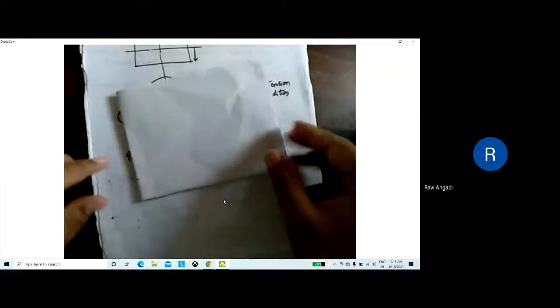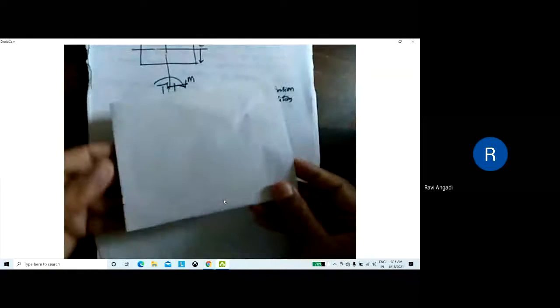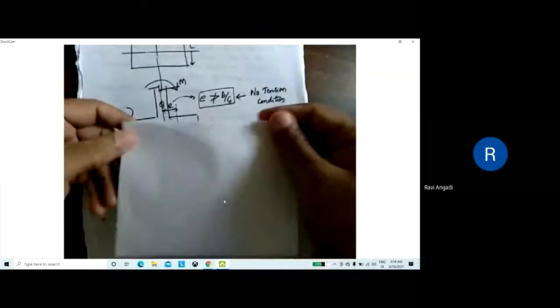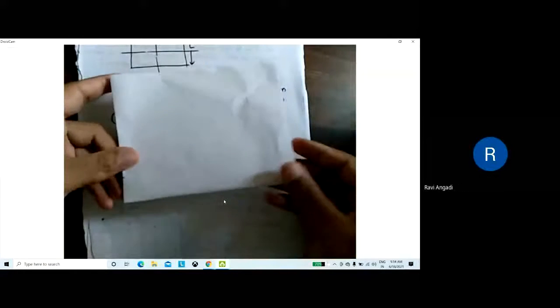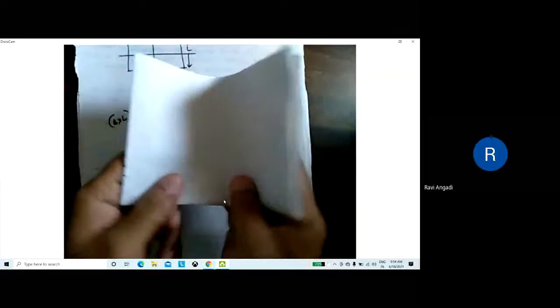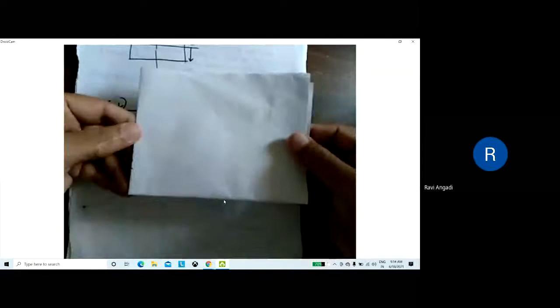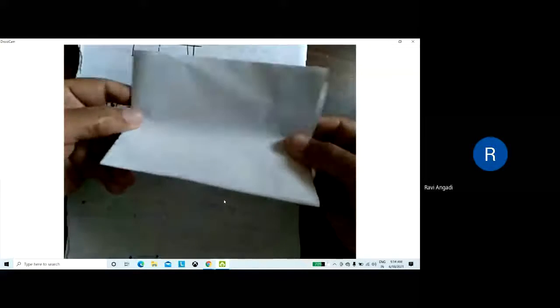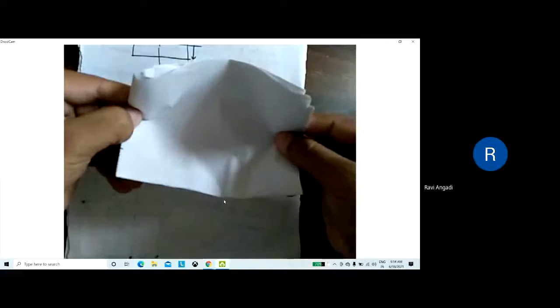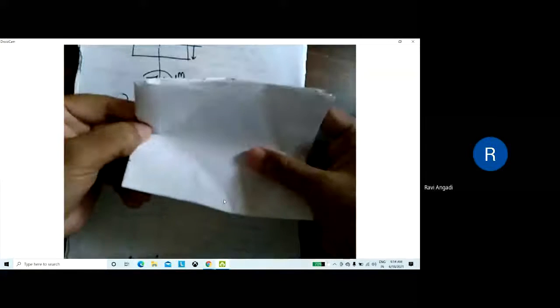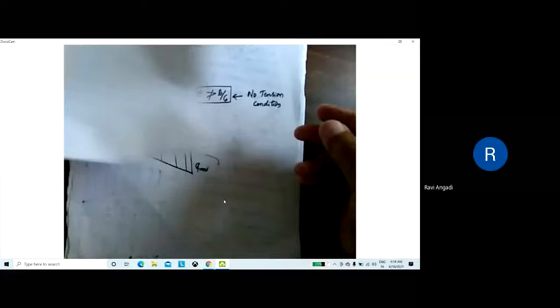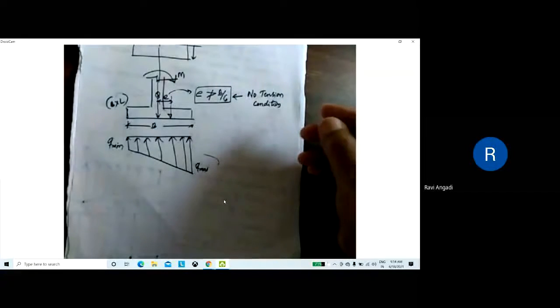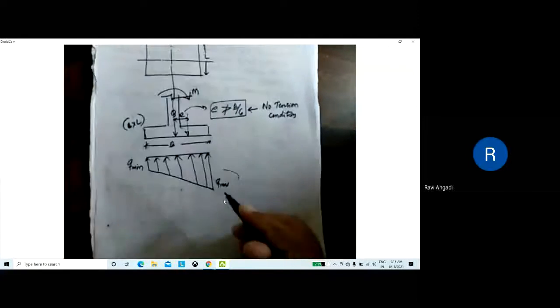Can you see this one? This is a footing. If I apply a load here at the center, it will be bending like this because of moment. Is it a one-way bending, right? If it is bending along this also, both sides, like this, it is a two-way bending. Correct? Understood? Now, I'm taking a one-way bending.